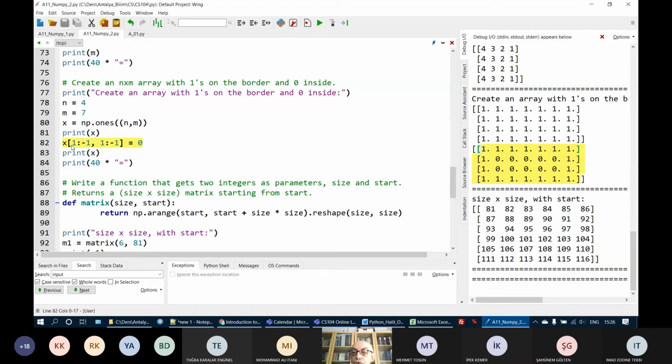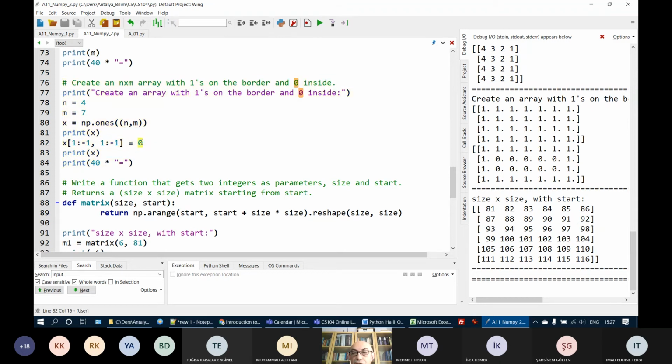Start from the first row, second row, excluding the last row, do a row slicing here, and similarly do a column slicing here and put 0 to those values, which are the inner values. So this is the inner part, and using assignment, we assigned values to the inner part. Once you understand this, you can solve similar questions.